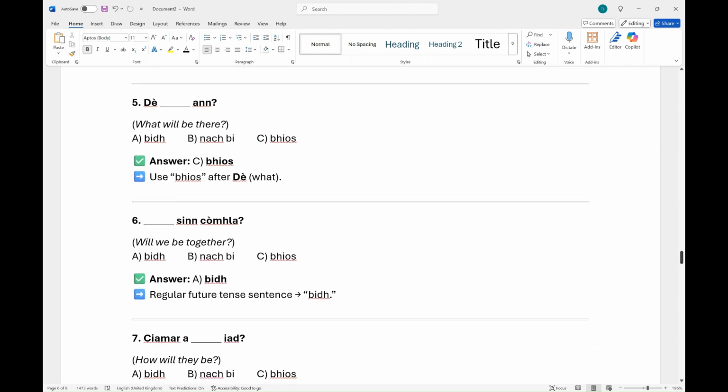Wonderful. Oh, no. Here we have here again a question word with something after it. So that's definitely going to be Bhios, isn't it? So Bhios on what will be there? I guess then Covius hone is who will be there. Interesting. I wouldn't have guessed that. Right. So Bhios on. Use Bhios after J. Yeah, great. Right. The next one.